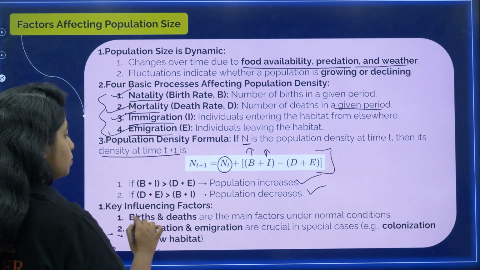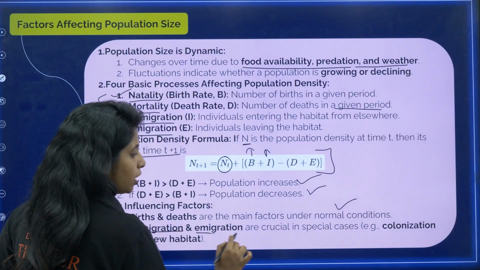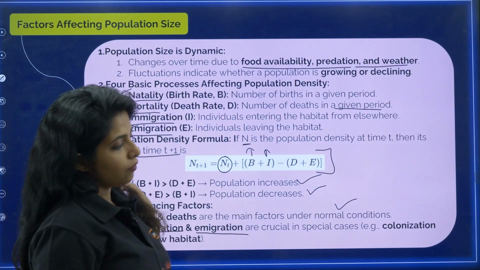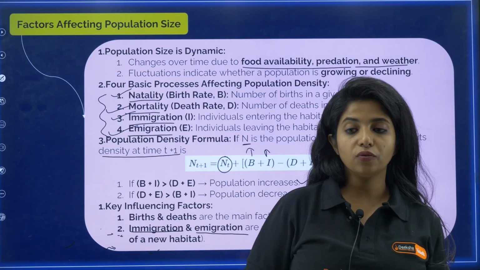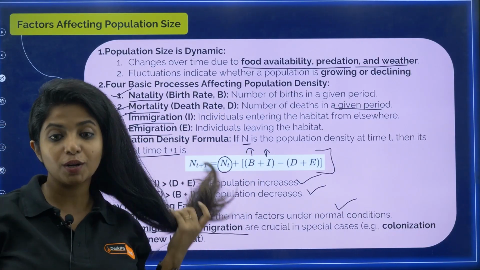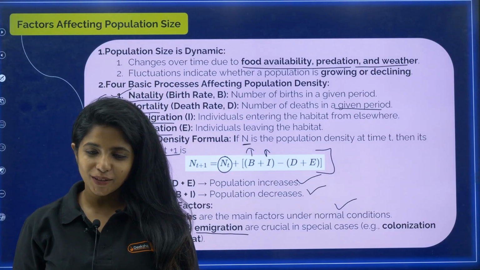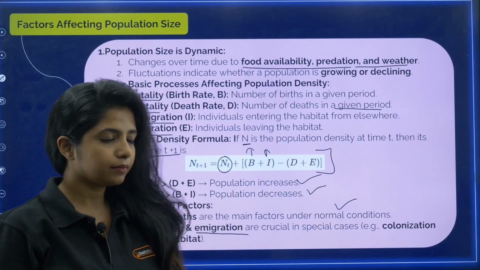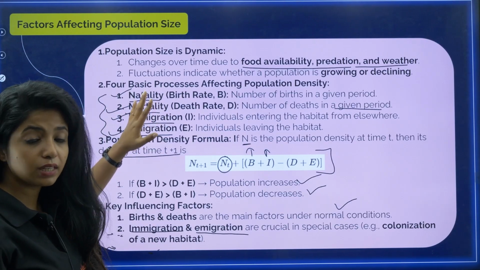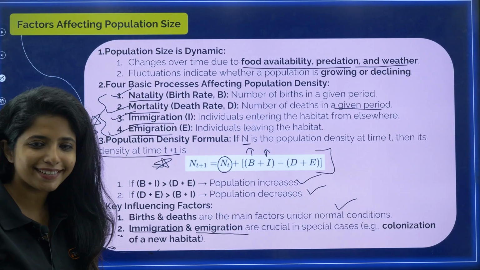Now influencing factors, that is birth and death, are the main factors under normal condition. You also talk about immigration and emigration as crucial things when you talk about colonization to a new habitat. For example, when organisms are coming from different places and settling over here or going to a different location, at that point of time even emigration and immigration play a very major role. I hope you are understanding. So please remember these are the 4 basic factors that affect the population density. Very, very important, and this formula is also very important.